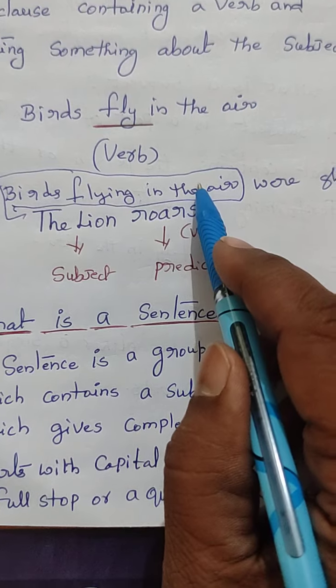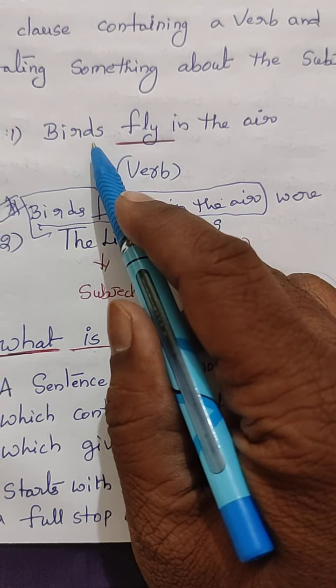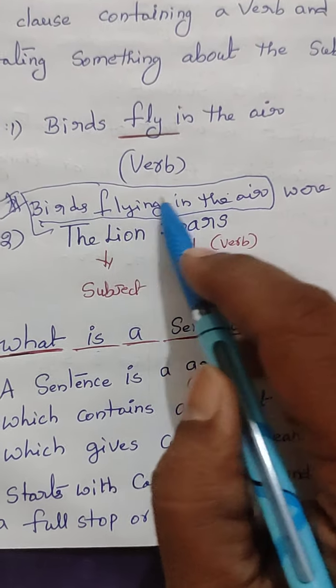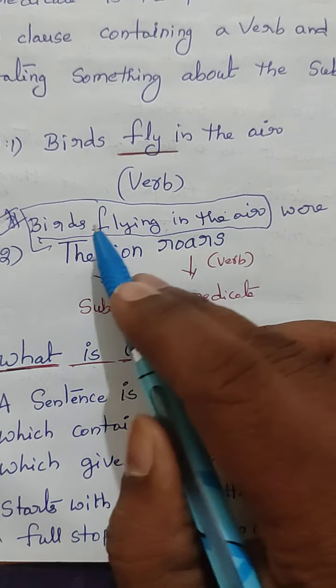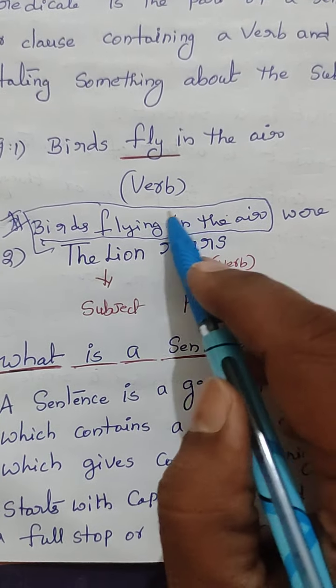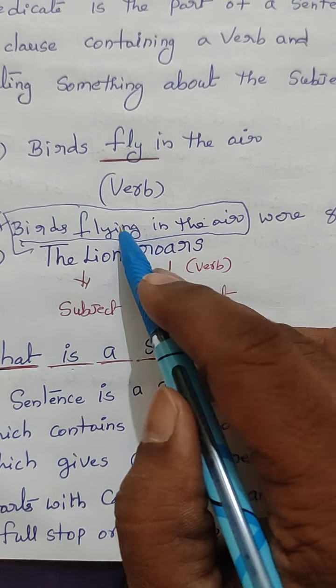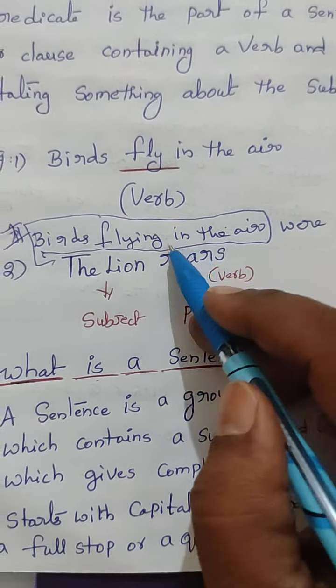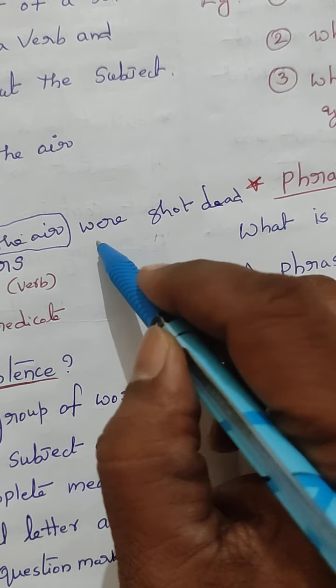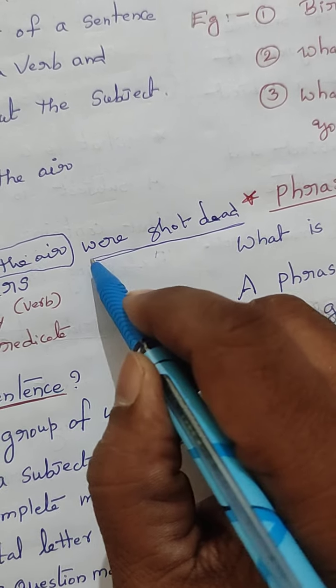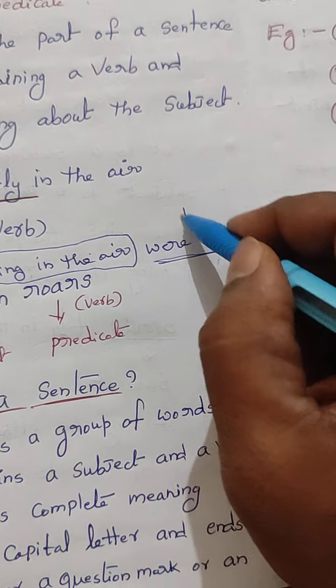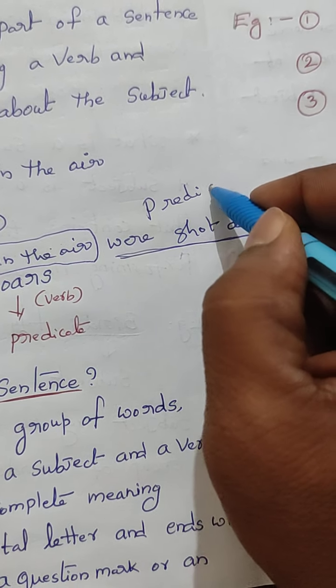This is called subject. See, your subject is a single word, or your subject is a group of words. Birds flying in the air. We are talking here about flying birds. Where are they flying? They are flying in the air. Then what happened to the subject? Were shot dead. This is called predicate.